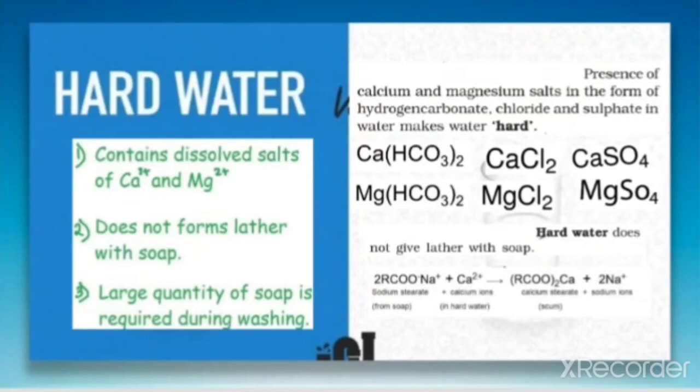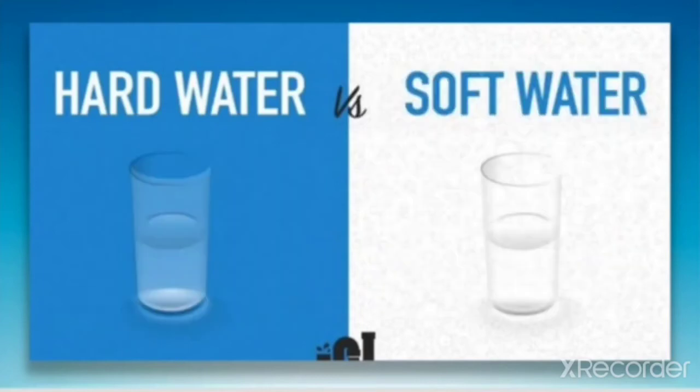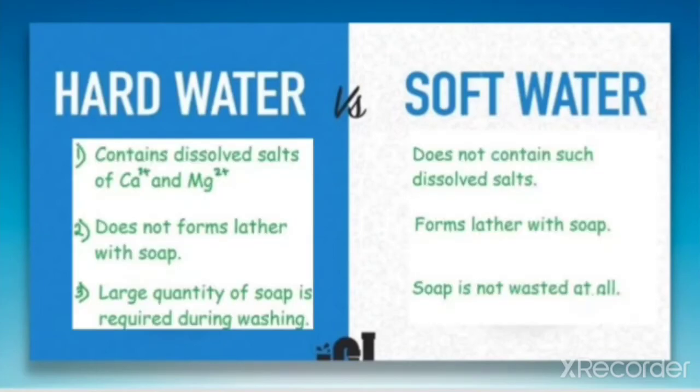So we have classified water into 2 categories, that is hard water and soft water. We have learned the properties or the important points related to hard water. Now we will compare these properties with soft water. Hard water contains dissolved salts of calcium and magnesium, but water which does not contain such dissolved salts is called soft water. So that is the definition for hard water and soft water.